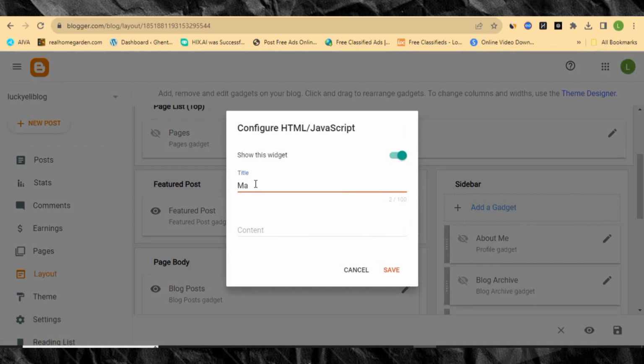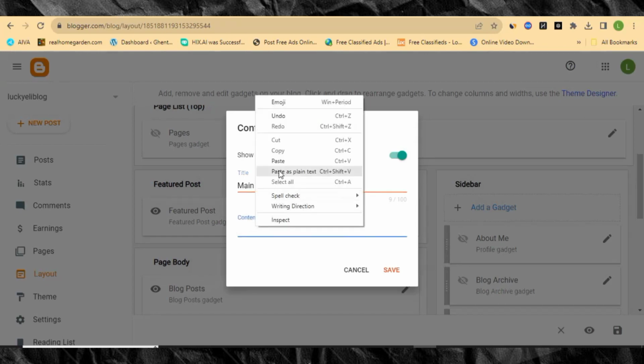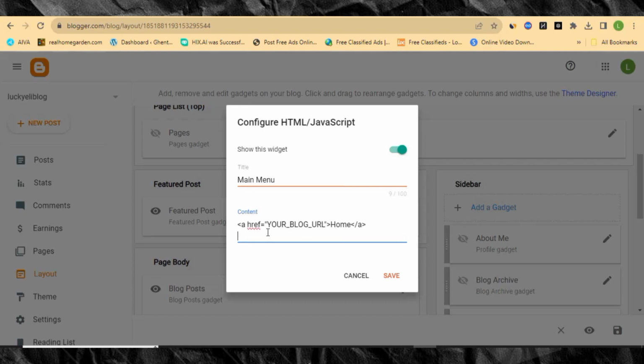So I'm going to call it main menu or top menu, just like the way we have been doing in WordPress. So at the content section, I will be putting a code over here, right? So I will be showing you that particular code. So let me put my code over here. Now this code that you are seeing, I'll put it in the description for you so that you can get it anytime. This is what you need to do.